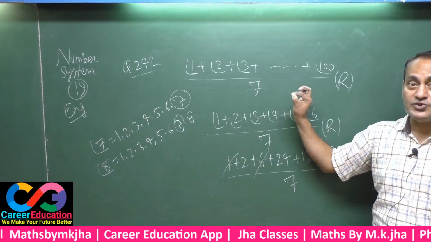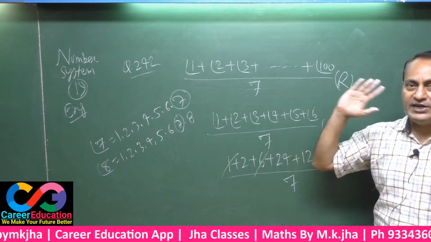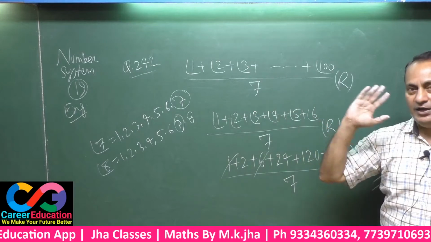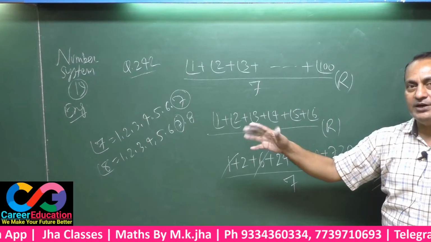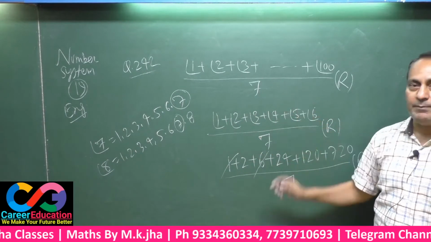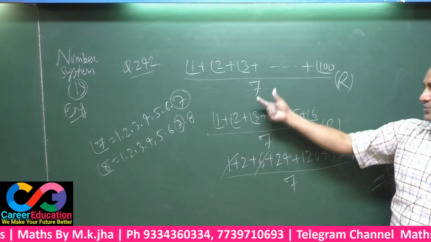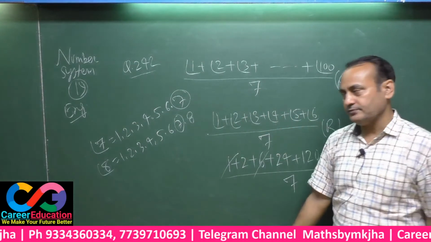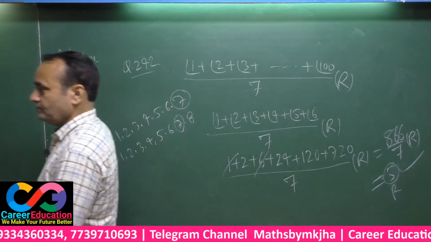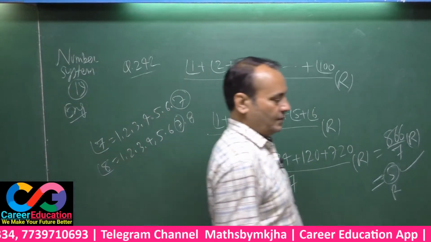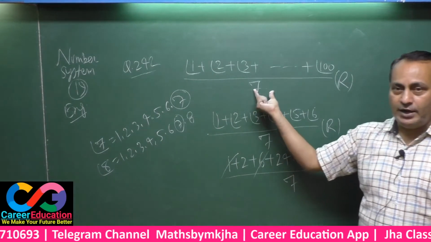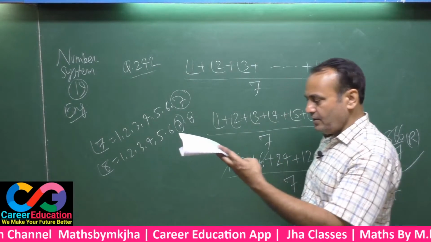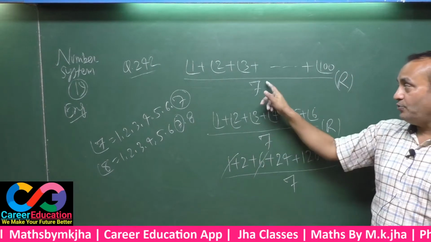That means the question has given you 5 here. That is absolutely wrong, as the answer is option D, that is 5. Any number divided by 5 can't give the remainder 5 itself. That's why it would have been only 7 in the actual question. You have to write 7 here. Correct the question first, then note this. If you solve this question by putting 5 here, perhaps 3 will be the remainder. Option B will be the right answer if you put 5 then.